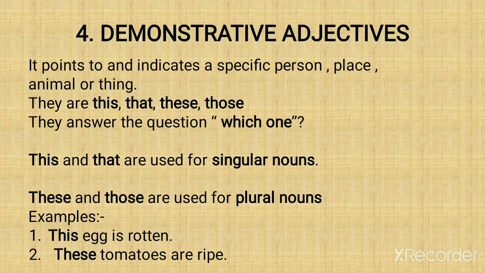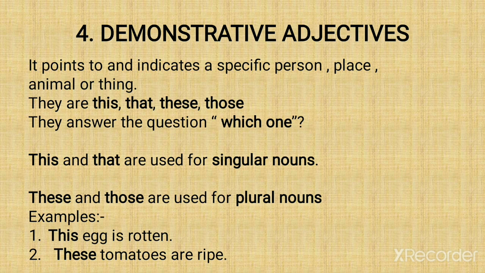Now fourth is demonstrative adjective. It points to and indicates a specific person, place, animal or thing. You point. They are this, that, these, those. They answer the question which one. If I ask you which one, which dress you like, which one of them, red or blue, then you'll say this dress I like. Maybe it is a red one or it is a blue one.